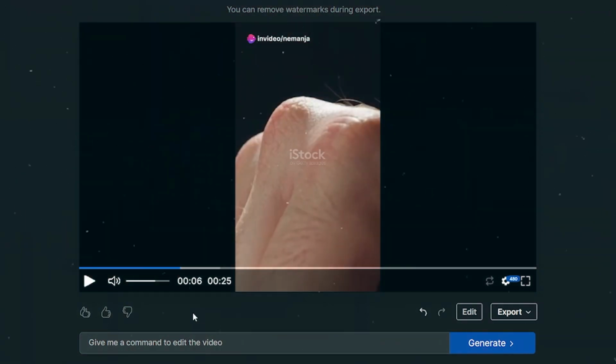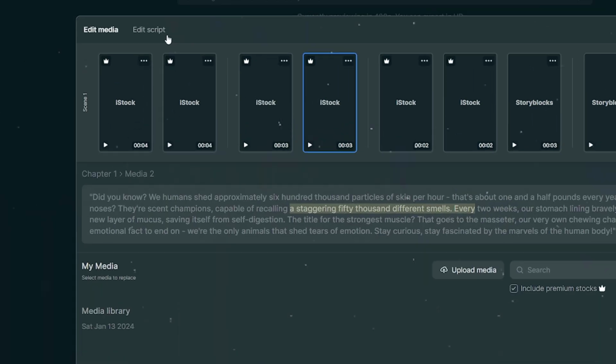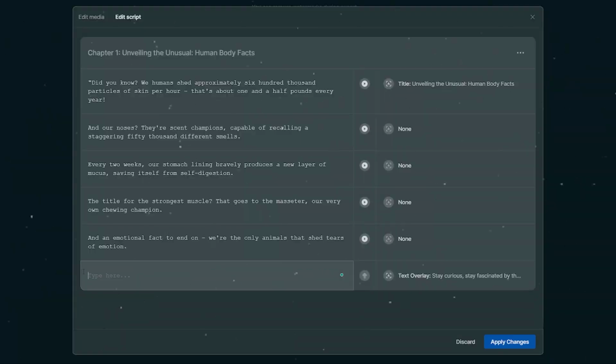Now, in case you want to make specific changes to your video, like changing a part of the script or changing a particular clip, you can do that using the edit option under the canvas. I'm going to make a few changes to the script. So I will go to edit and then click on edit script. And then I'm going to delete the outro from the script.